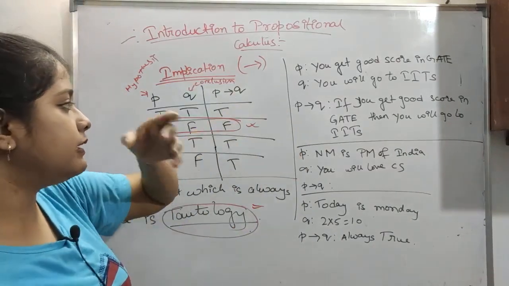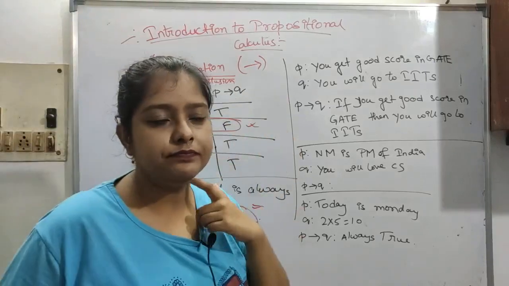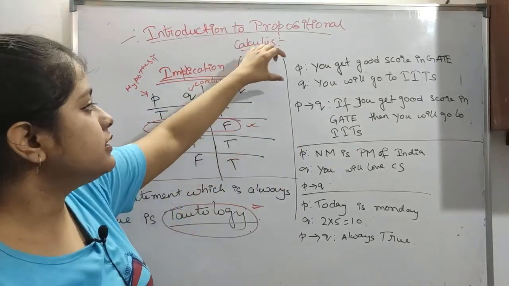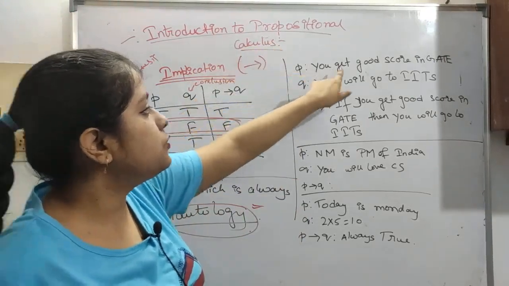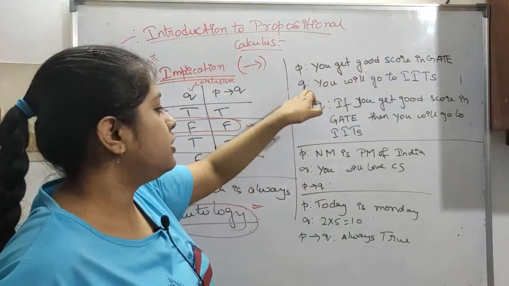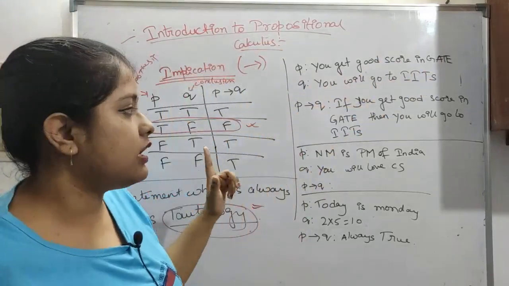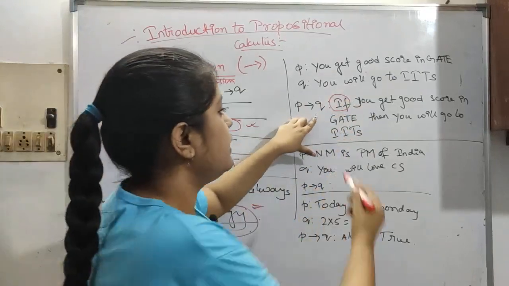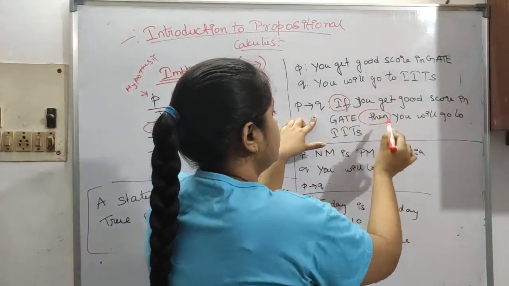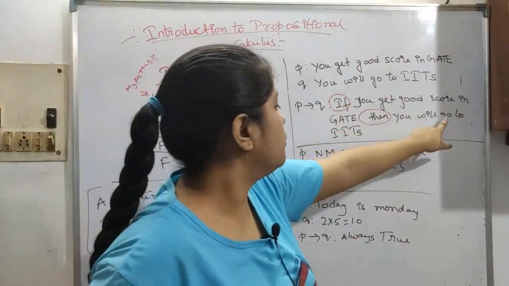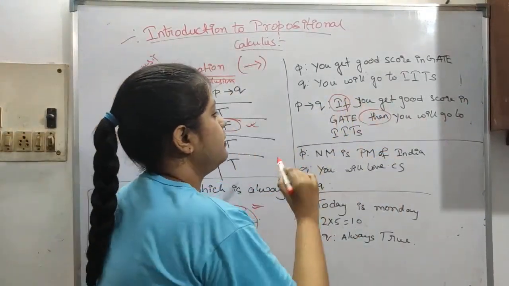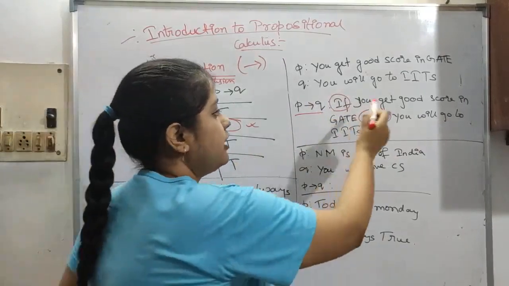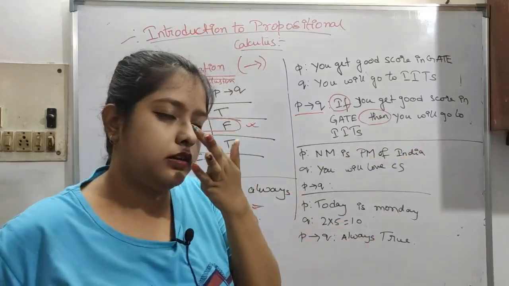So now let's see the implication function. For now it will make no sense, but it will make sense later onwards. Let's say these are two statements. P: you get a good score in GATE. Q: you will get into IITs. Now how implication works: if you get a good score in GATE, then you will go to IITs. If and then are used. Implication operators will be written in statements like this.